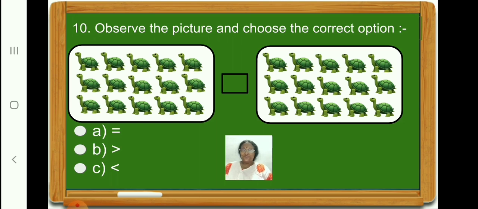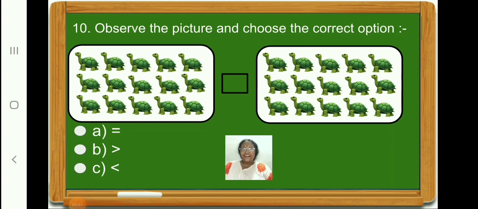Now let us do question number 10. Children, observe the picture and choose the correct sign. Again here children, you have to count and see how many turtles are there in the left hand side box. Come on, fast count and see how many are there. Yes, there are 15 turtles in the left hand side.